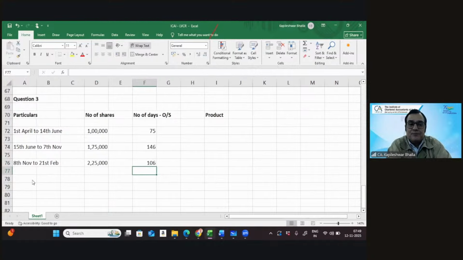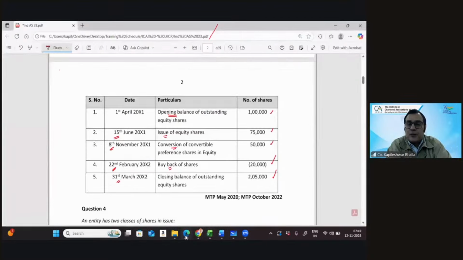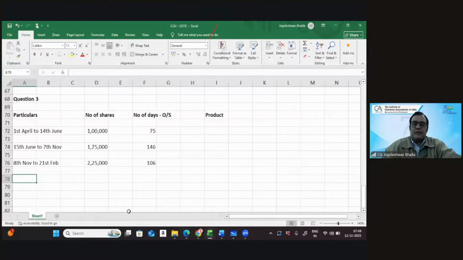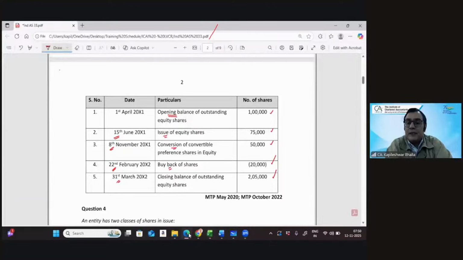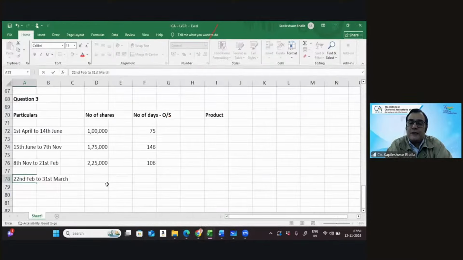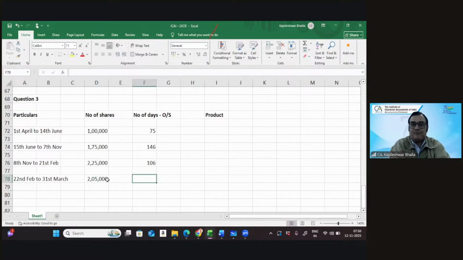That's right indeed. And then we go further to the next block, and that is going to be 22nd of February till 31st March. So this is going to be 22nd of February, and this goes until 31st of March. And now there has been a reduction in terms of the shares, because in this particular case, there has been a buyback, so reduction of 20,000 shares that works out at 205,000 cumulative in number. And that's right, I think you've given me 38 days.